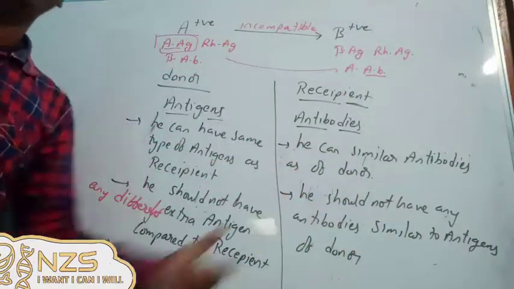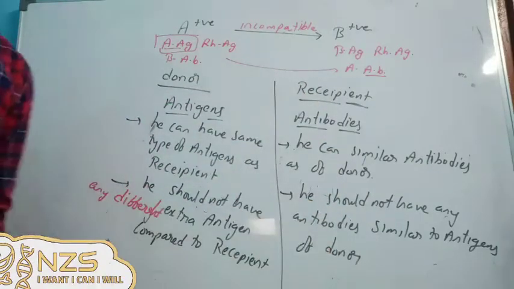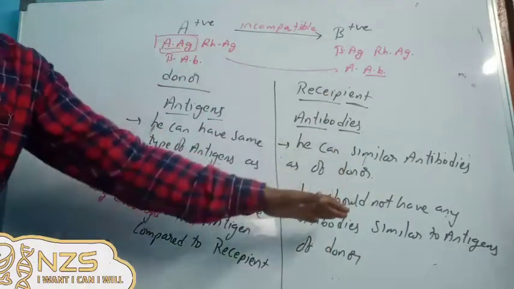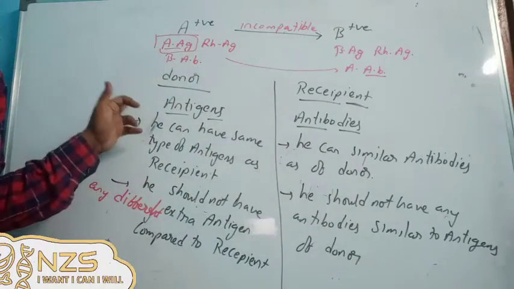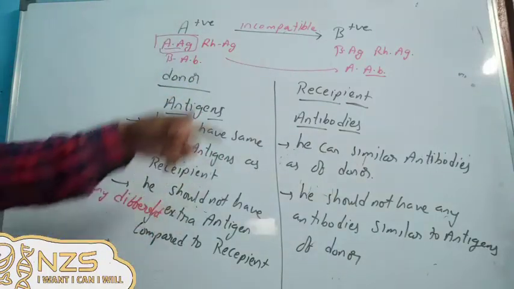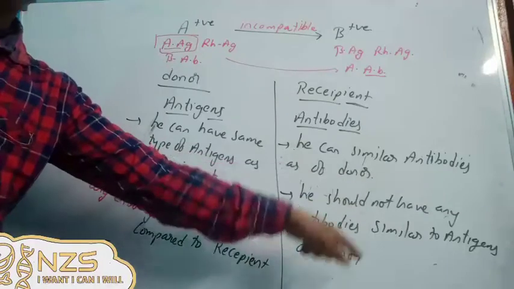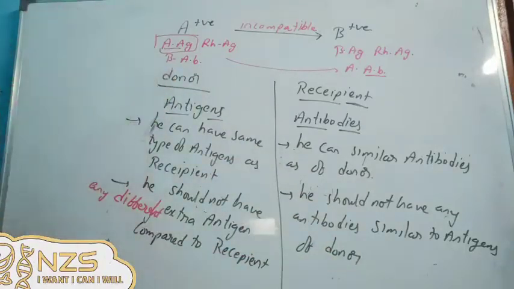Now if you want to come from the recipient point of view, you should not compare the antigens here. You can take the antibodies, it will be easier. So antibodies comparison. He can have similar antibodies of the donor, but the main issue is he should not have any antibodies similar to the antigens of the donor.